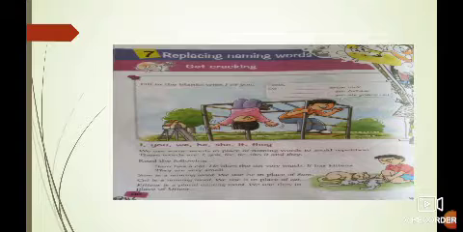Those words are I, you, we, he, she, it, they, etc. Okay, students? In place of naming words, after removing naming words, we can write I, you, we, he, she, it and they.